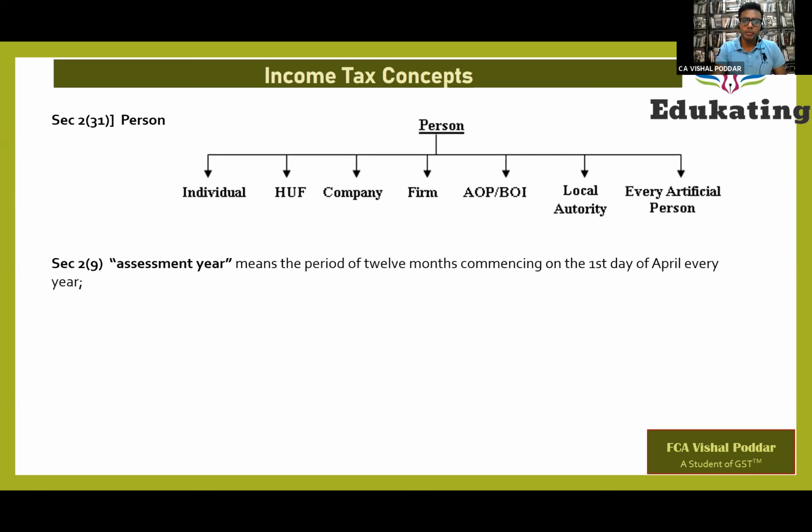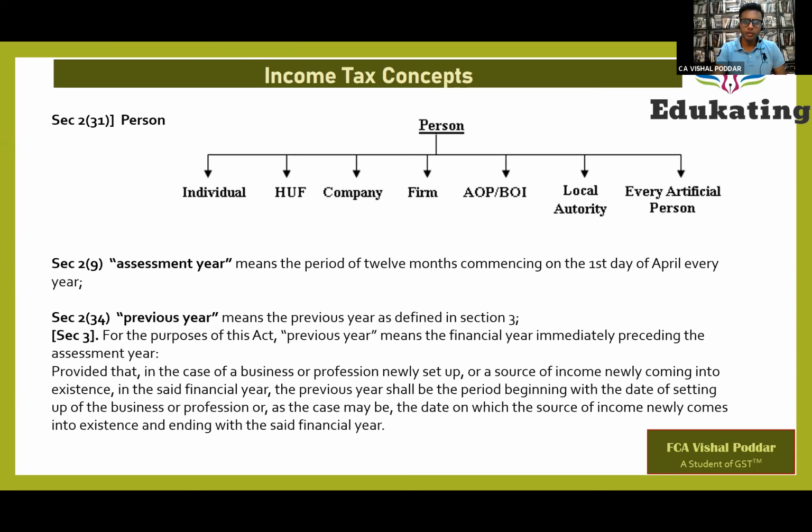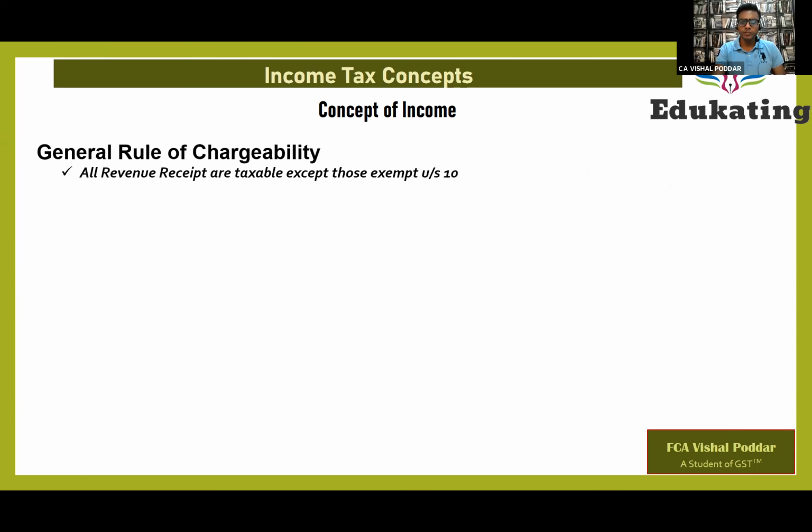Then assessment year is a period of 12 months commencing from 1st April, and previous year means the year immediately preceding the assessment year. So we discussed up to this point. Then we landed on the concept of income. The general rule is, what is income? All revenue receipts. So once a receipt is revenue, be assured that it will be income.